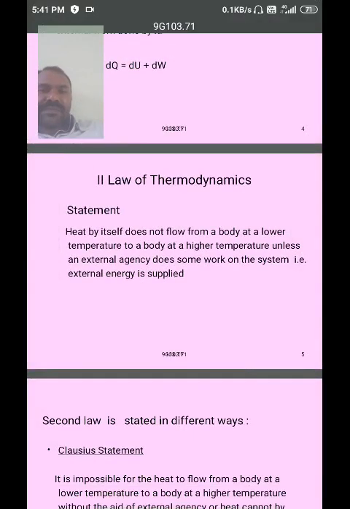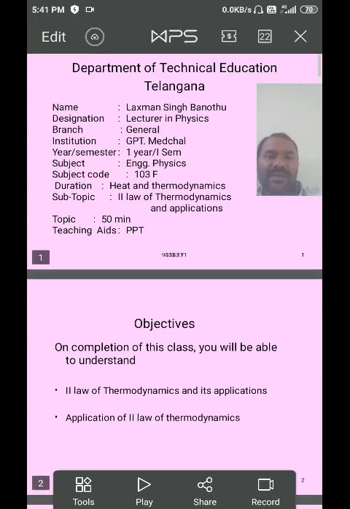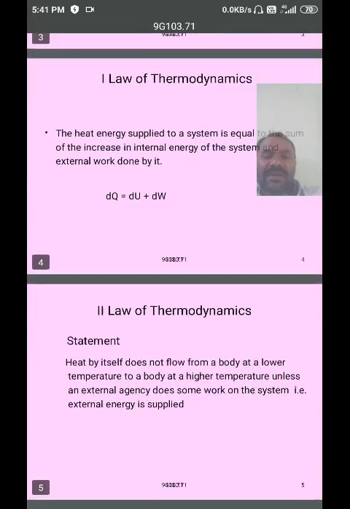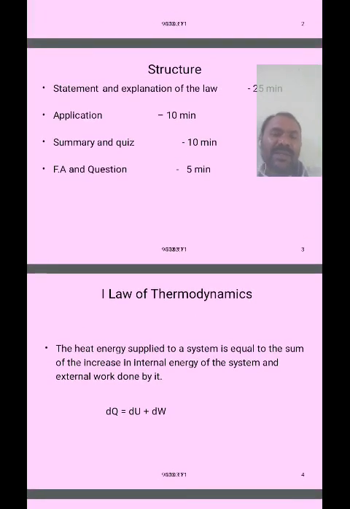So it is today's class. In the next class we will discuss another topic. Okay, just please note the first law of thermodynamics once again.